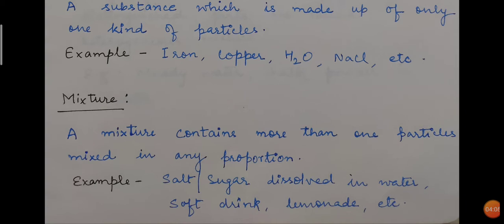For example, you can see salt or sugar dissolved in water, soft drink, lemonade, etc. Even tea or coffee is also an example of mixture. Now you can easily understand that there are a few people who want to drink tea or coffee without sugar. Still it is said to be tea and still it is a mixture. And there are a few people who want to drink tea or coffee with sugar, and the amount of sugar can also be varied. Still that is said to be tea or coffee. That is what I am saying: in a mixture the amount of the components can be varied, because you simply have to mix two or more than two components and you are going to get a mixture.